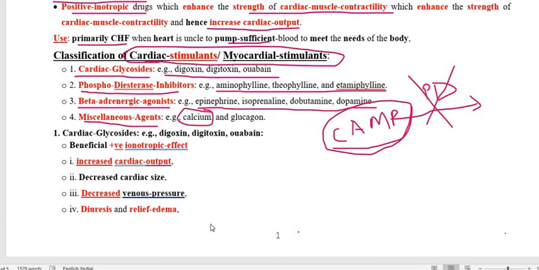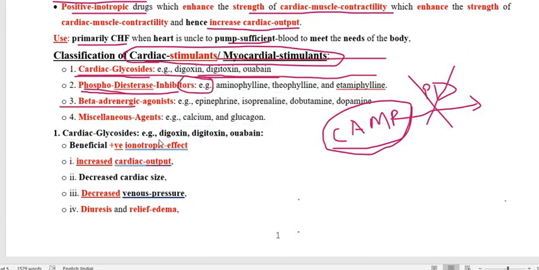Actually here we are mainly concerned with discussing the cardiac glycosides: their mechanism of action, how they work, the dosage under digitalization, and also their toxic effects. This is not much explored in animal treatment, and we are mainly concerned with small animals, particularly the dog, so you will not get everything about cardiac glycosides as in human beings. Under the cardiac glycosides, the examples are digoxin, digitoxin and ouabain.